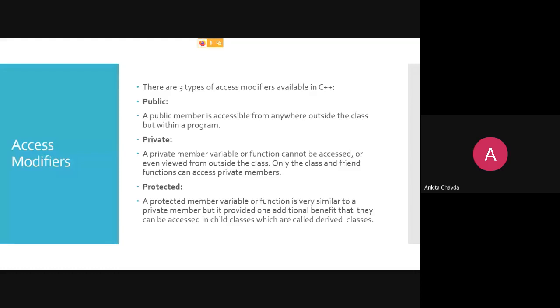it provides one additional benefit: they can be accessed in child classes, which are called derived classes, meaning parent and child. So if the parent says this is protected, the child can use it. But if the parent has put anything as private, then even the child cannot use it. Okay, because they don't want to give you his password. It is just like that.